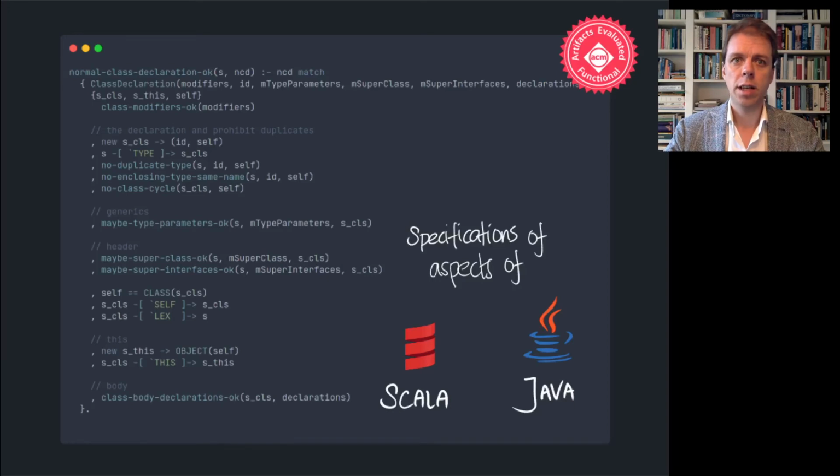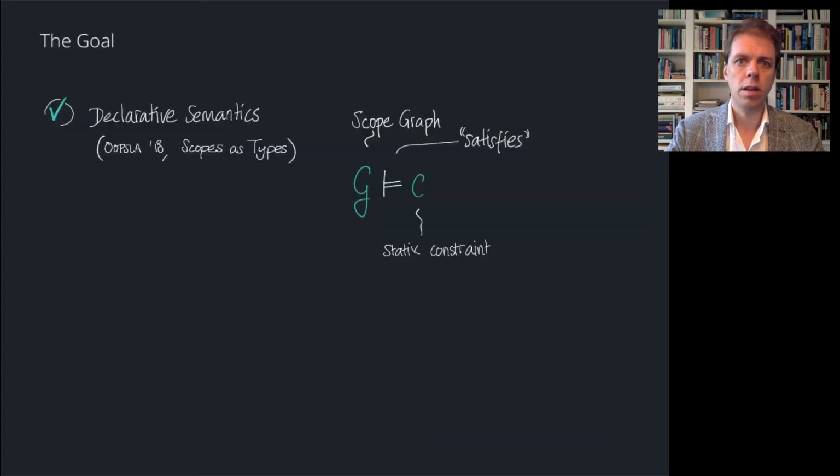This makes Statix scale well to binding of real-world languages. As part of our evaluation, we modeled interesting name binding aspects of Java and Scala in Statix. On the slide you can see a small sample of what textual Statix specifications look like, and these specifications are one part of the paper's artifact.